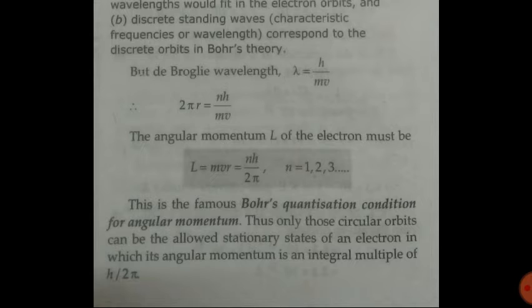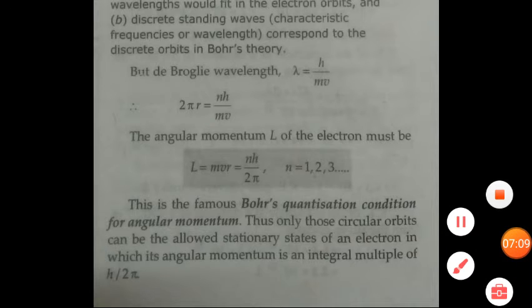So that means whenever any electron is moving around the nucleus inside an atom, that electron must have an angular momentum which satisfies this condition of nh upon 2 pi. This is only for the allowed stationary states. An electron whose angular momentum is an integral multiple of h upon 2 pi can only be there in the stationary orbits.